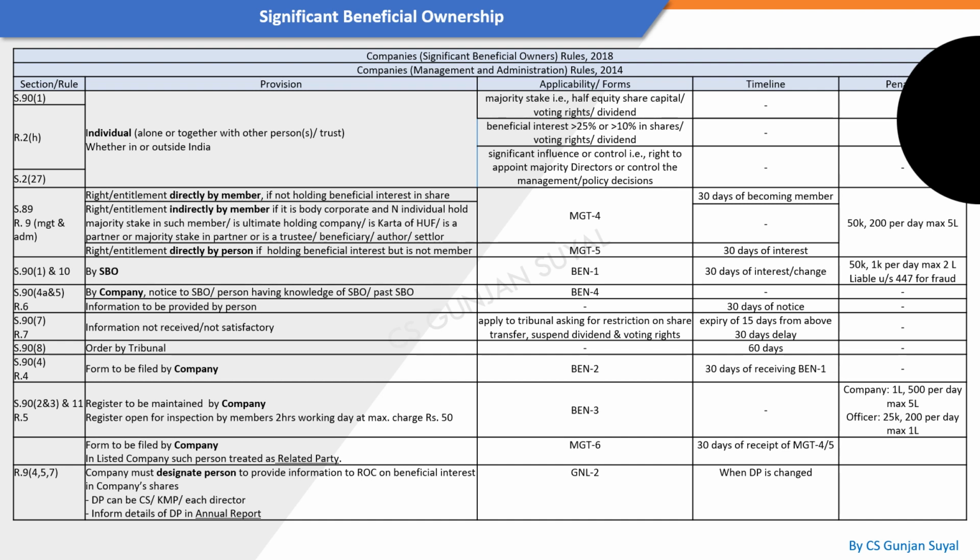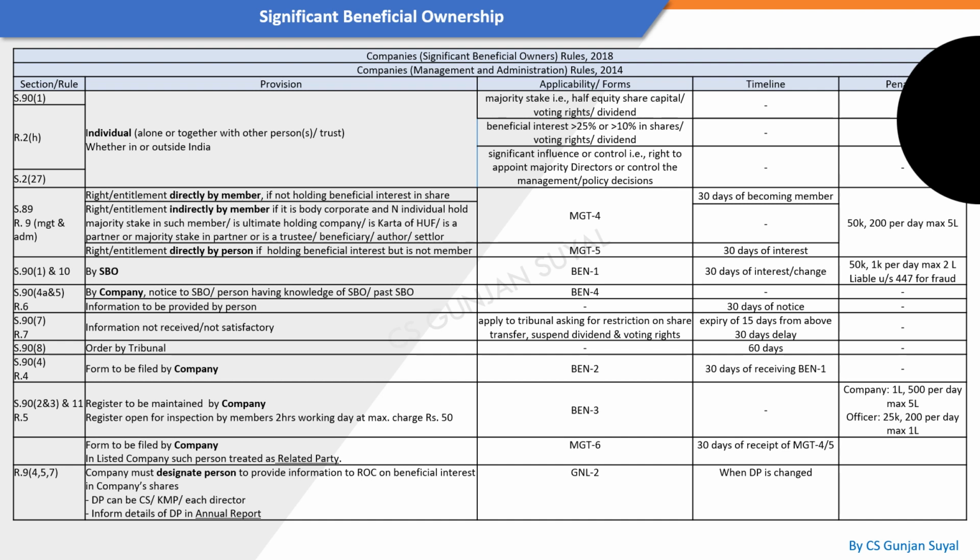Another way is this significant influence or control. In this, the individual is not a member but has control over the organization. Hence, he has to declare his interest by filing MGT-5. So, two categorizations. If you are a member, you fall under these two. If you are not a member, then you fall under this third category. This has to be filed within 30 days of becoming a member. And the penalties you can see on your own here in the last column.